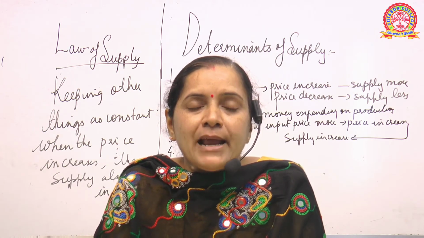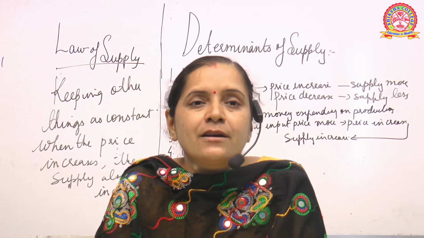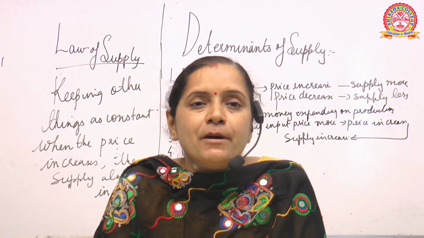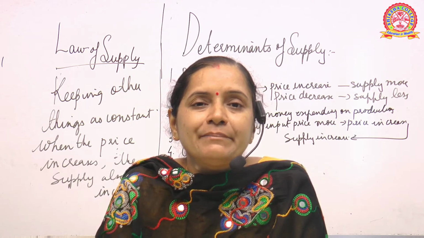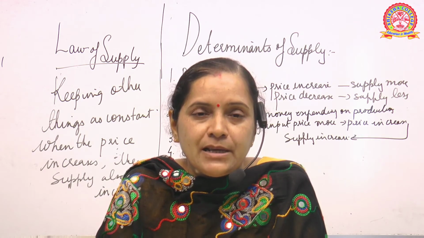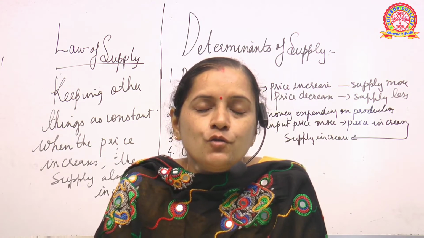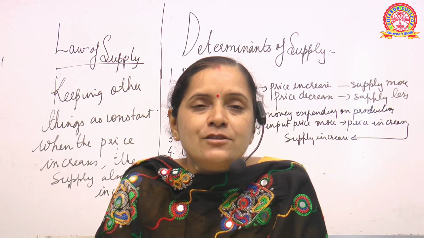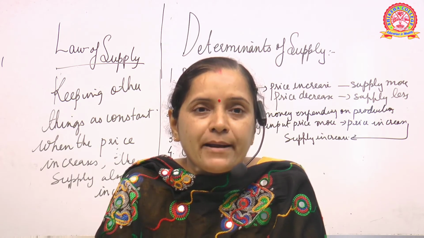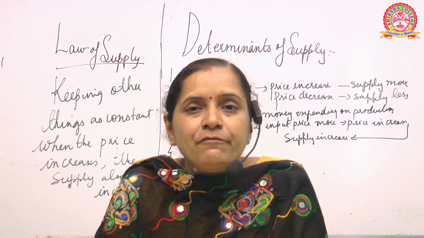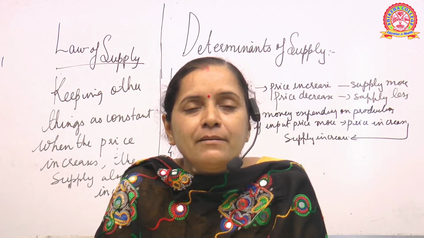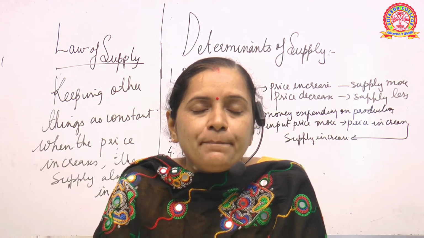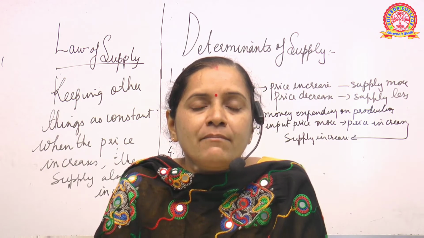But suppose the government, like in the case of necessary or essential commodities, makes a policy that the prices of essential commodities should not increase by so and so rupees. That means the government fixes a limitation on the price of the essential commodity. Like salt is an essential commodity. So you cannot sell salt at rupees 100 per kg or per packet, because that is an essential commodity which every person is going to take, starting from lower class to the upper class people. So it depends on how the government policies are framed and implemented.